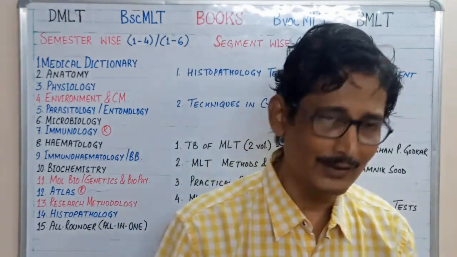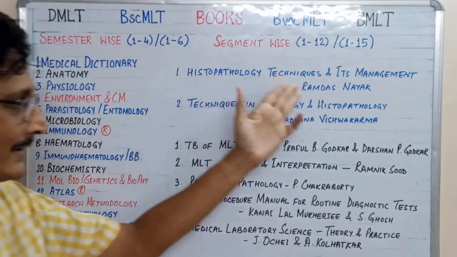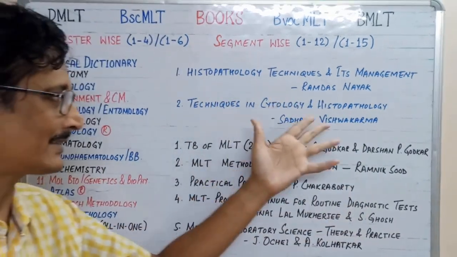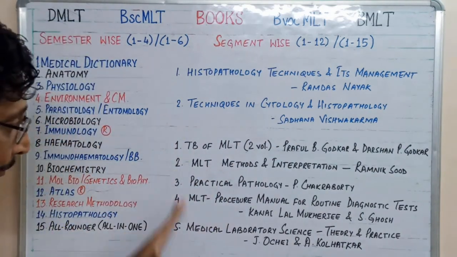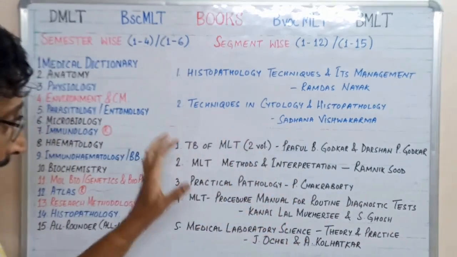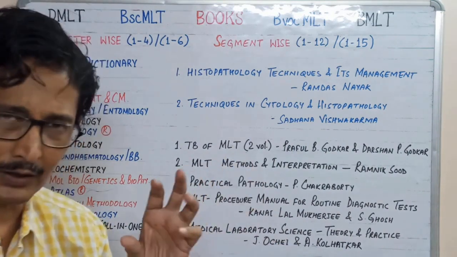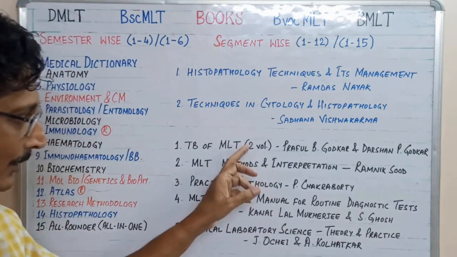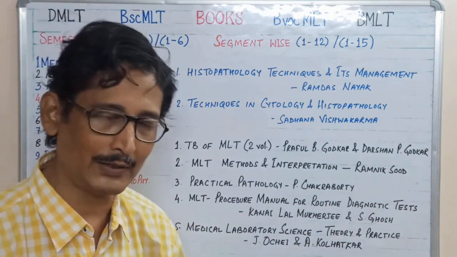So my suggestion for histopathology is Histopathology Techniques and Its Management by Ramdas Nayak. Number 2 is Techniques in Cytology and Histopathology by Sadhna Vishwakarma. And this one in black ink is the all-rounder, the all-in-one book: the Textbook of MLT, where TB stands for textbook and MLT stands for Medical Laboratory Technology. This comes in 2 volumes, by Toful B. Gotkar and Darshan B. Gotkar.